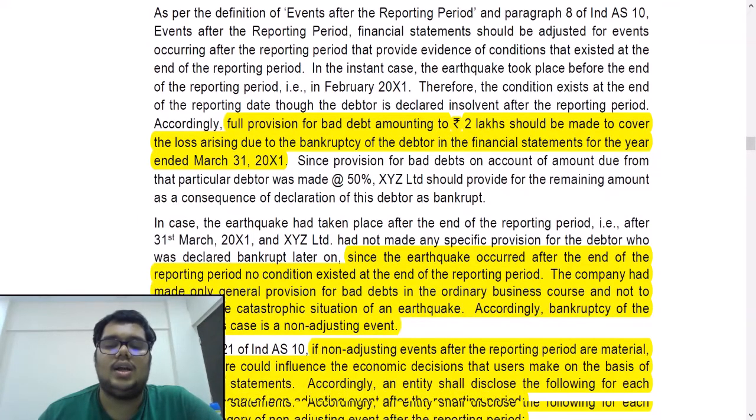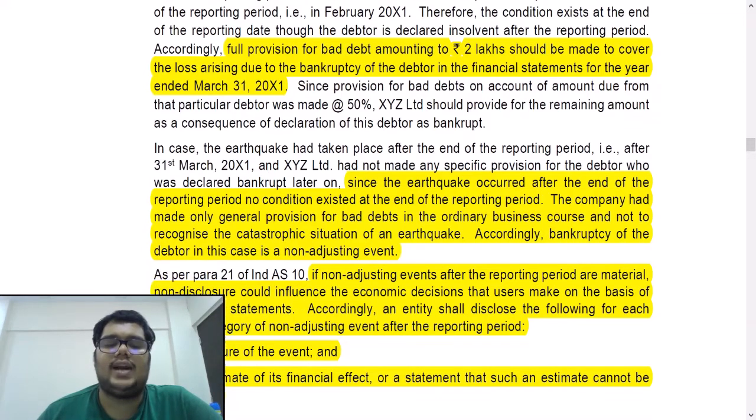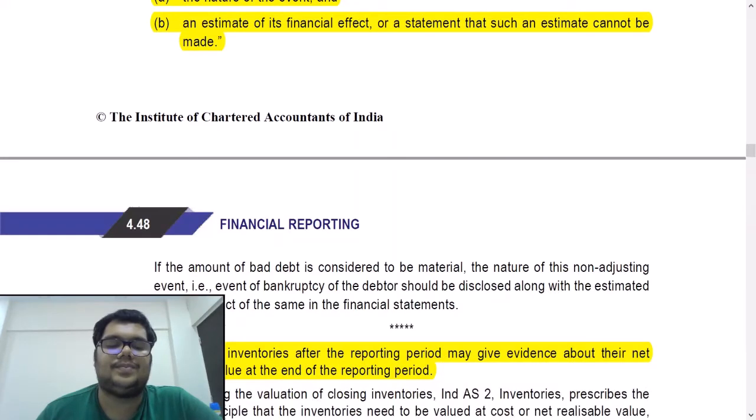You can read this. Also, if the non-adjusting events are material, then we will make a disclosure of the same. We will write the nature of the event and an estimate of its financial effect or a statement that such estimate cannot be made. Very important, this disclosure if the non-adjusting event is material. This is a new requirement of Ind AS 10. This was not there in AS 4, which was the old accounting standard.